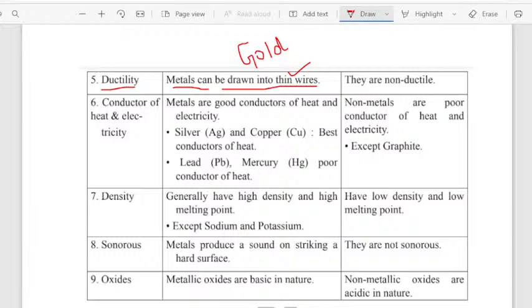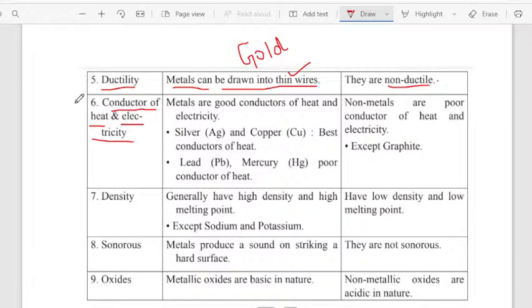In the examination, they ask a knowledge-based question, children. So you want to make a note of which property of the metal exactly you want to know. You should know that. Okay? Yes. Fine. So next, non-metals are non-ductile. Metals are ductile, non-metals are non-ductile. Yes. Moving to the next property of the metals. See, metals are good conductors of heat as well as good conductors of electricity.